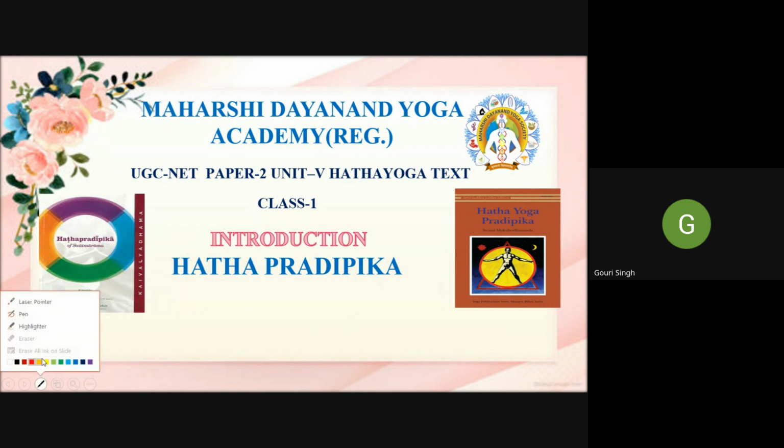Paper 2, which chapter? That is the 5th unit. All the Hatha yogic texts come under unit 5. And these two books you can take as your reference. The first one is the Hathapradipika of Swatmaram, by Kaivalyadhama, and one more is Hatha Yoga Pradipika. A little bit of the name, Yoga, is added here: Hatha Yoga Pradipika by Swami Muktibodhananda. These two books you can take as your reference.